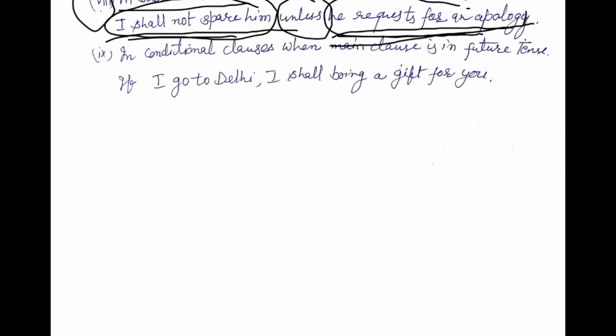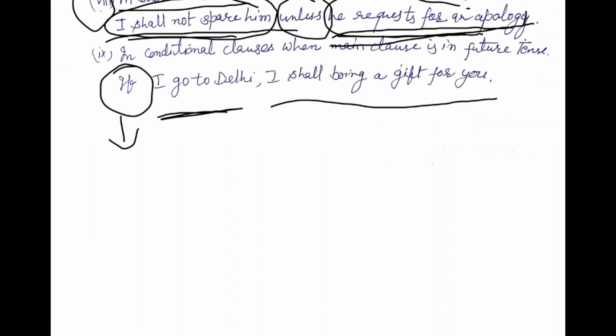In conditional clauses, when the main clause is in the future time, whenever sentences start with if, you can very easily understand there are conditions in your sentences. Whenever there is a condition in the subordinate clause, then in the main clause there would be what? Future tense. Then you have to use simple present tense.